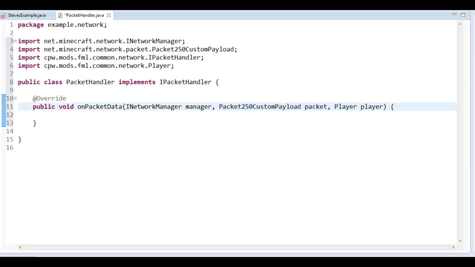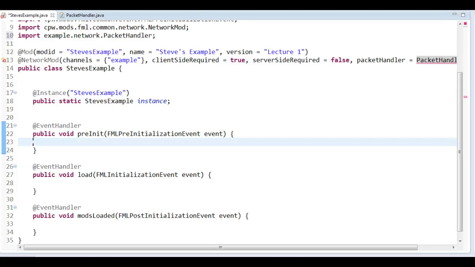So now we have this method here that we can also find inside the packet handler, and what it will do is give us information if we send any packet on this specific channel. So then we will get the network manager that is handling that. We'll get the packet that is sent that will contain data, but we will also see who sent this packet. And then we can define it like that. There you go. That's our network mod.